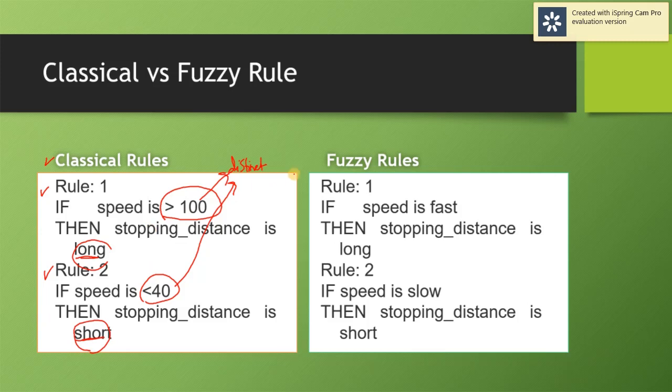So this could be a fuzzy value. If you take a look at the fuzzy rules here, if speed is fast, so this is actually our fuzzy value, then the stopping distance is long. Rule number 2, if speed is slow, another fuzzy value, then stopping distance is short.